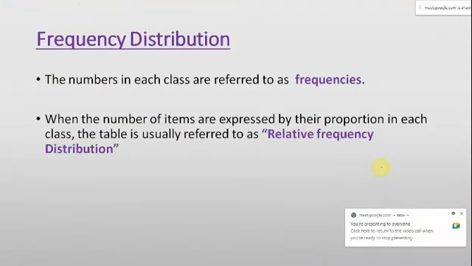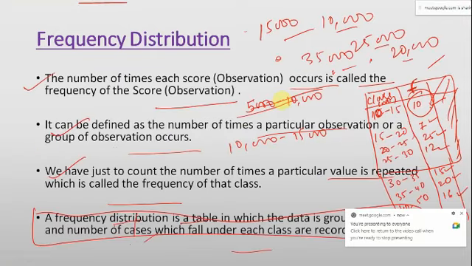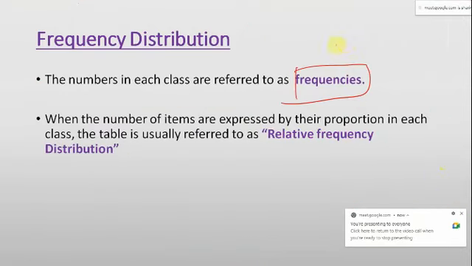The numbers in each class are referred to as frequency. This I have already told you. Like in our example, these 10, 7, 25, 12, 15, 20, 16 are nothing but the frequency. So these numbers are called frequency.